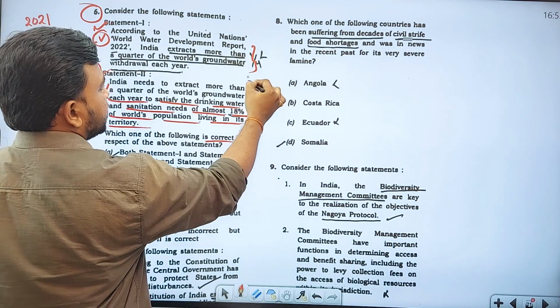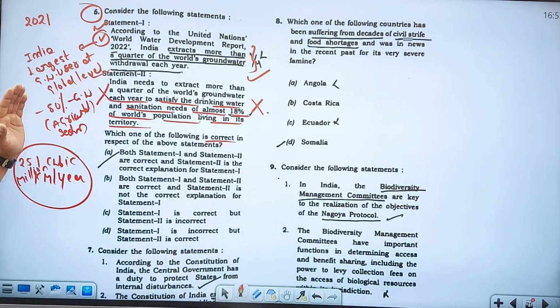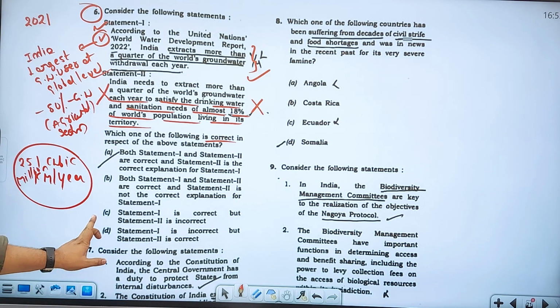This is a wrong statement and the other is a right statement. So statement 1 is correct and statement 2 is incorrect. That will be your answer.